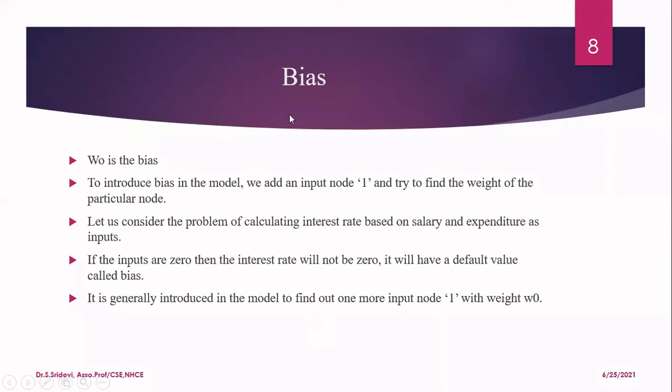Now, what is bias? In the previous slide, W naught is the bias. To introduce the bias in the model, what we have done is we have added one input node, 1. Then we have associated some weight with that particular node. That weight is nothing but W naught.